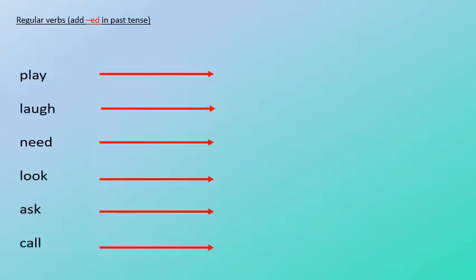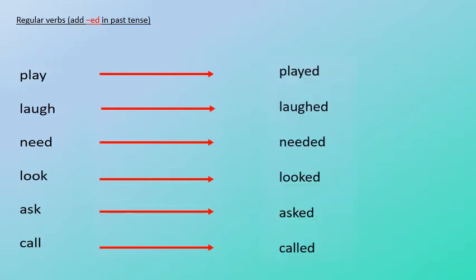Here is a list of regular verbs. To change them to the past tense, the rule is to add ed. Press pause and have a go. Let's check. Play becomes played. Laugh, laughed. Need, needed. Look, looked. Ask, asked. Call, called. If you got them, well done.